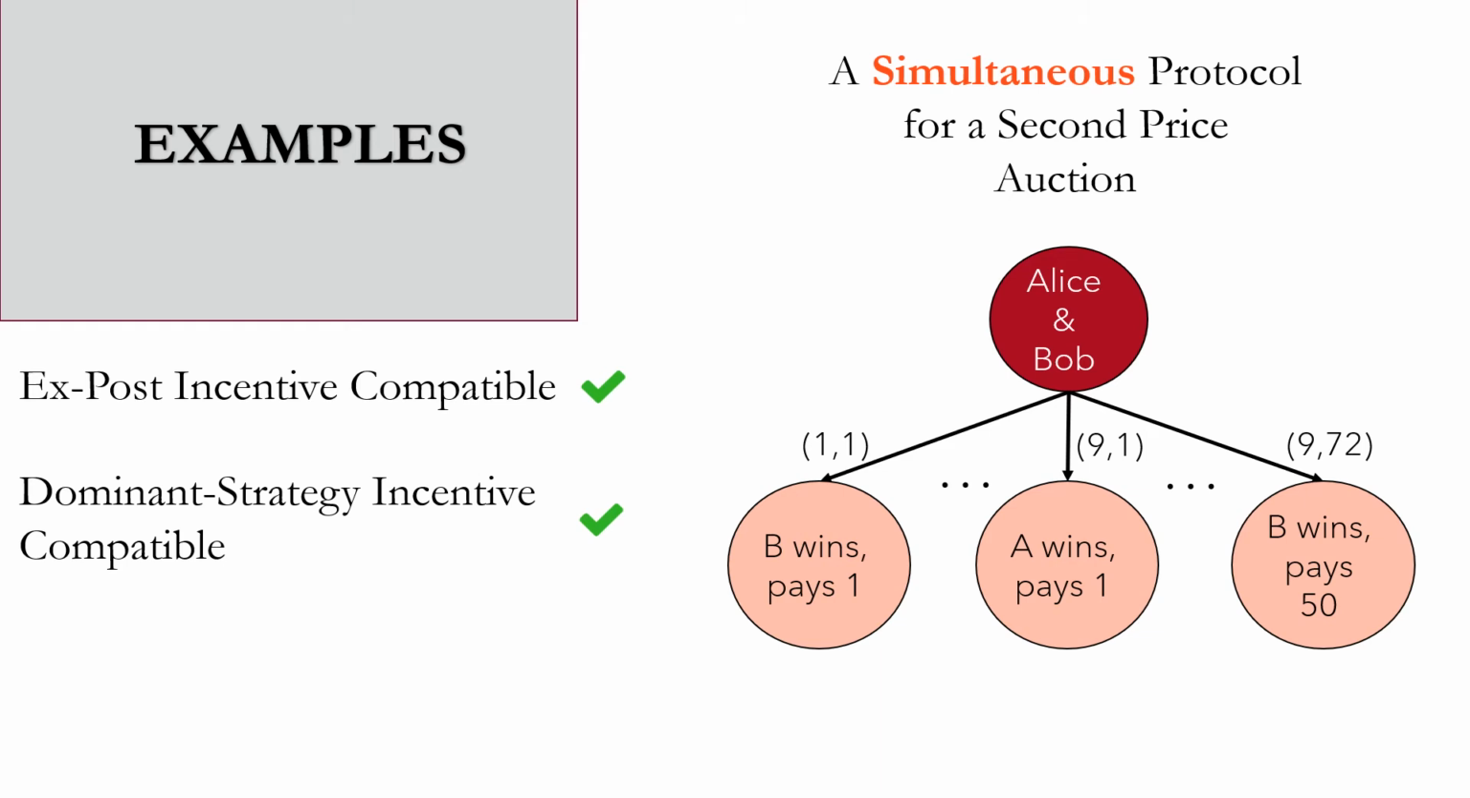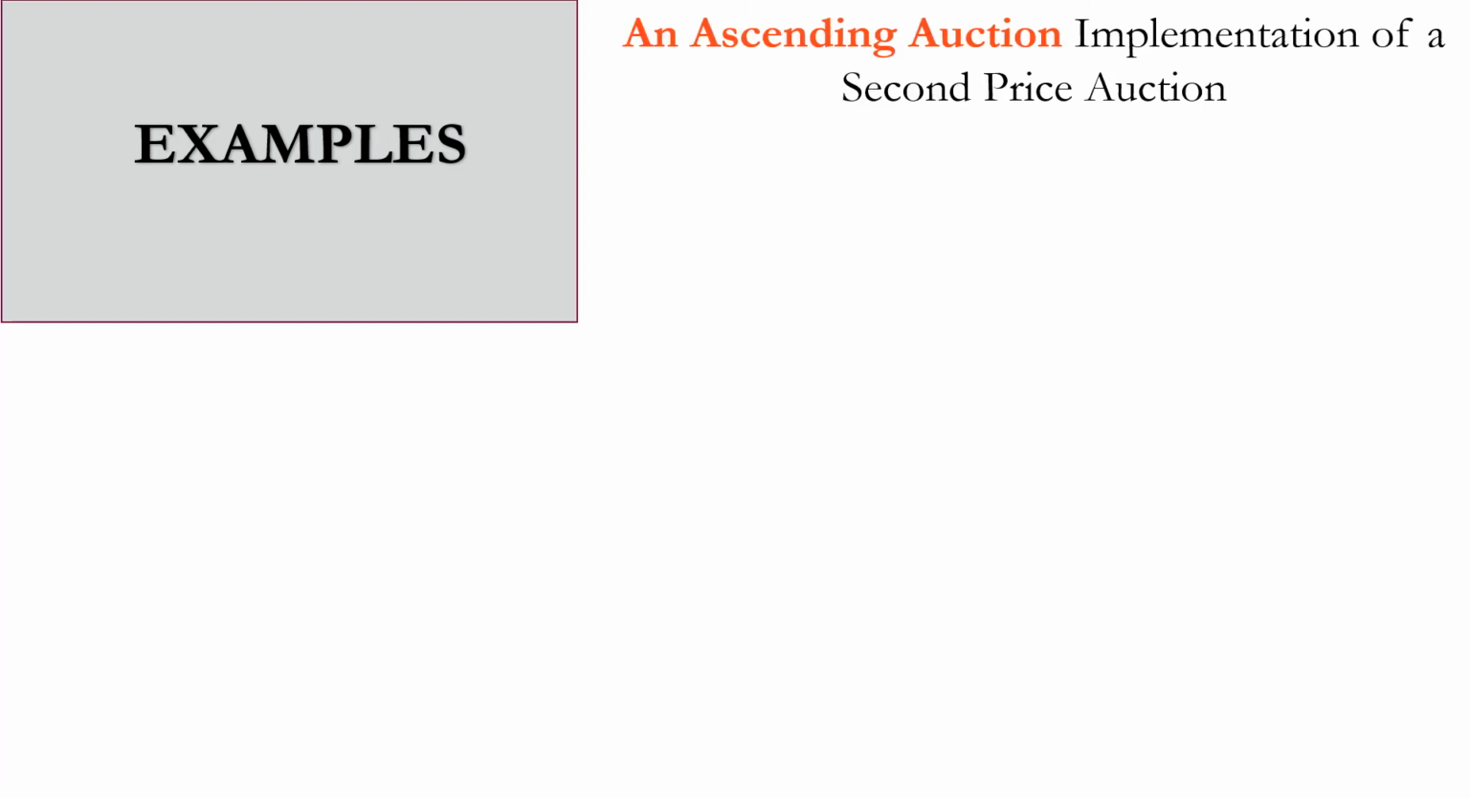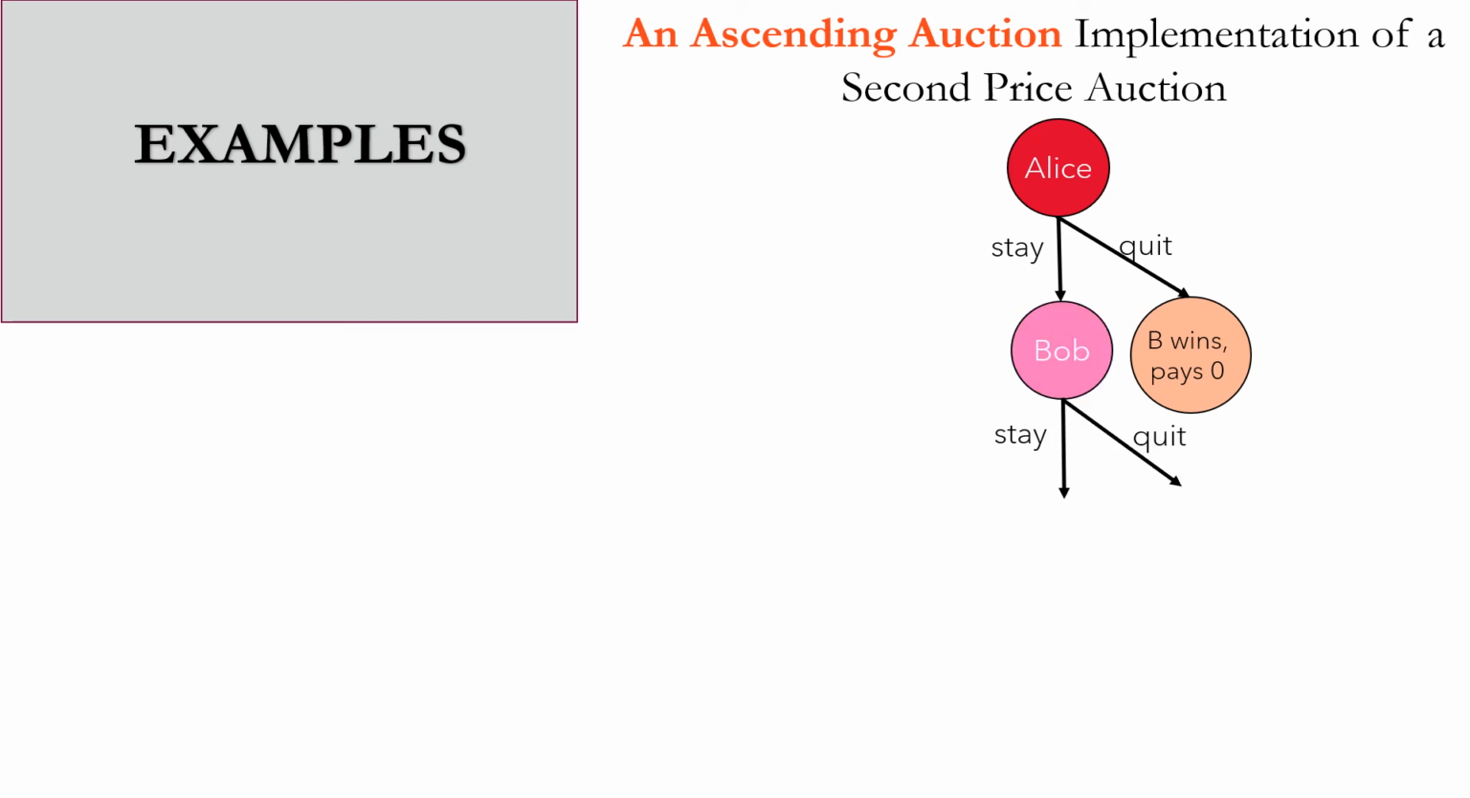We have also seen that the simultaneous implementation of the second price auction is both dominant strategy and ex post incentive compatible. Now observe another serial implementation of a second price auction. In the first round, Alice is asked whether she wants the item at price 0. If she does not want it, then Bob wins it at this price. Otherwise, Bob is asked the same question. Similarly, if he does not want the item, then Alice wins it at price 0.